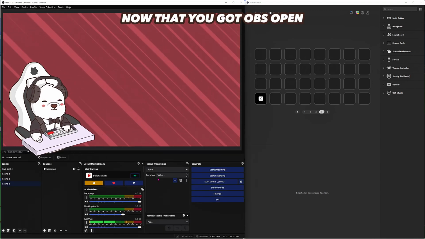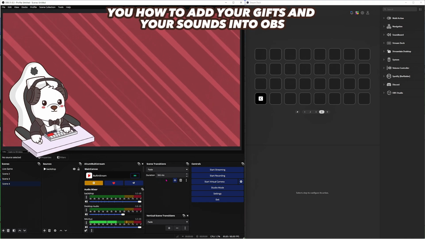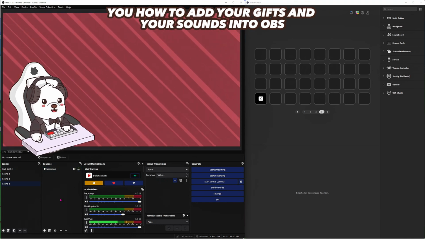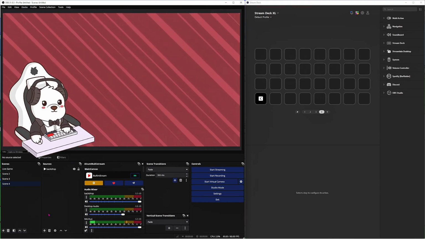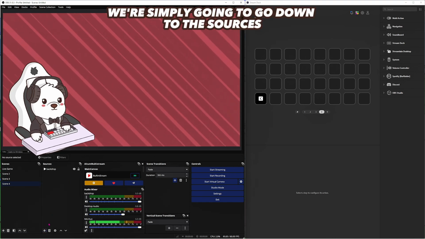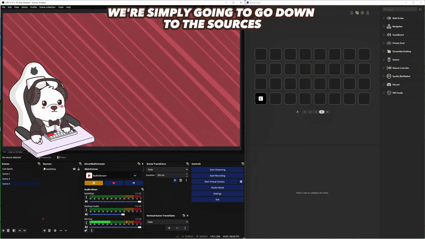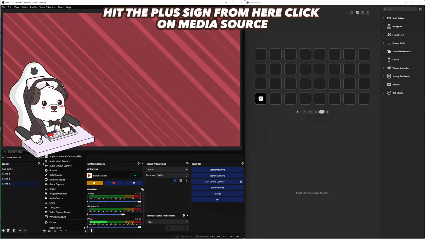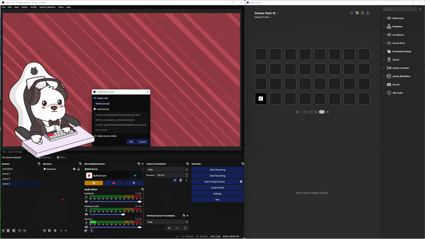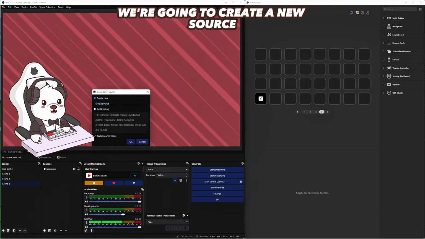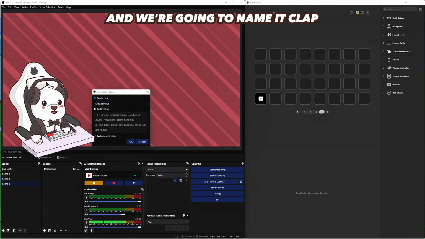Now that you got OBS open, we will now show you how to add your GIFs and your sounds into OBS. We're simply going to go down to the sources, hit the plus sign. From here, click on media source. We're going to create a new source and we're going to name it clap.